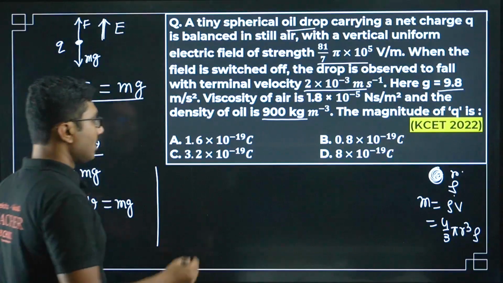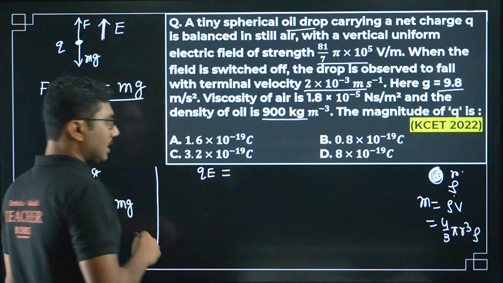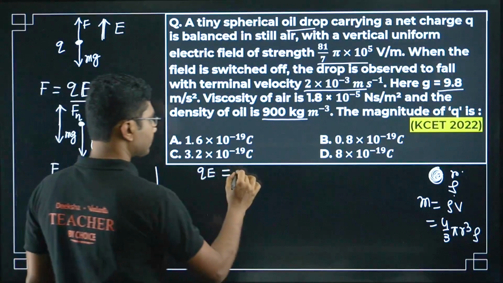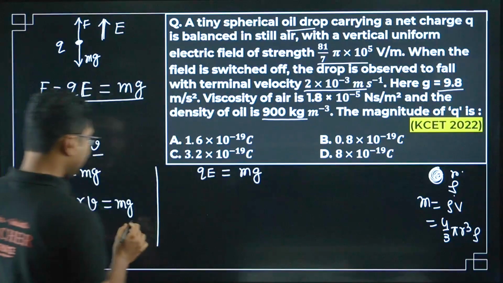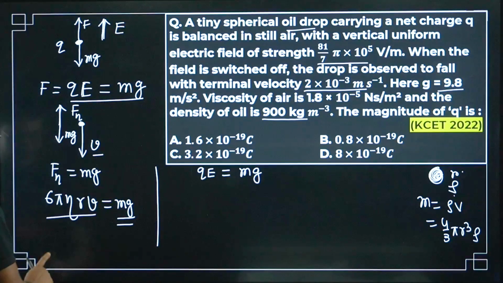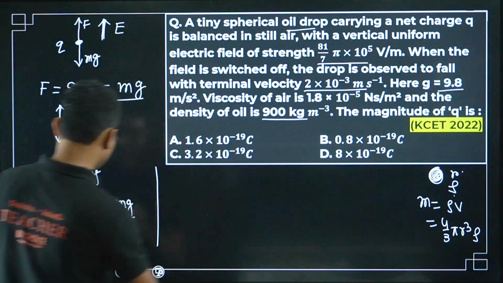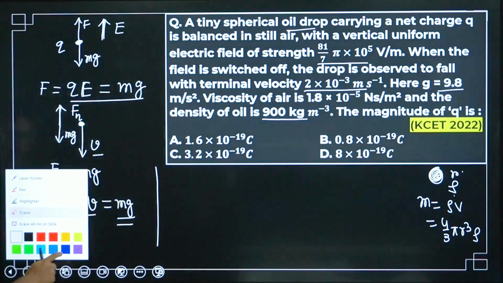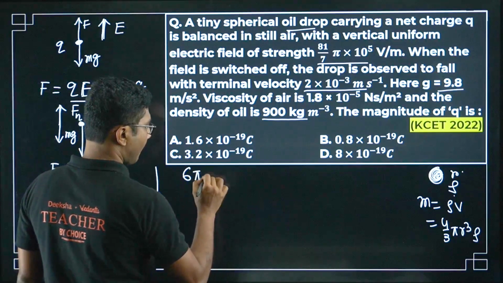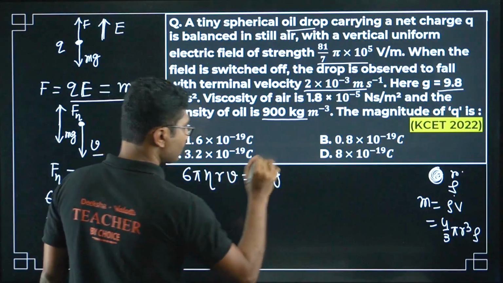QE equals mg, and again mg equals 6 pi eta r v. Let me use this equation first, that will be easier. So 6 pi eta r v equals mg.